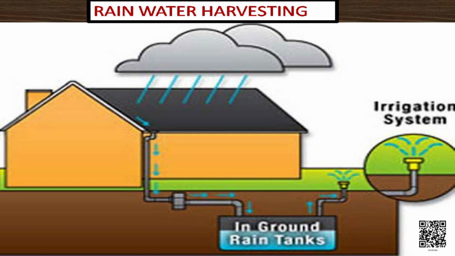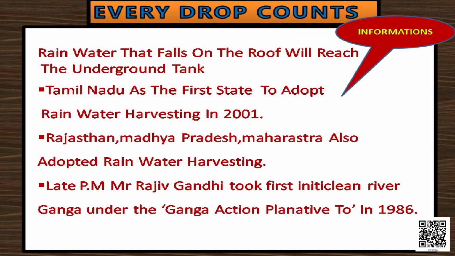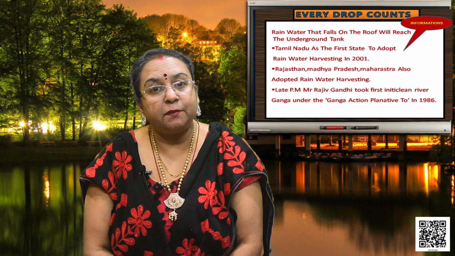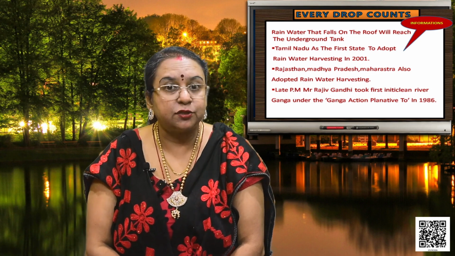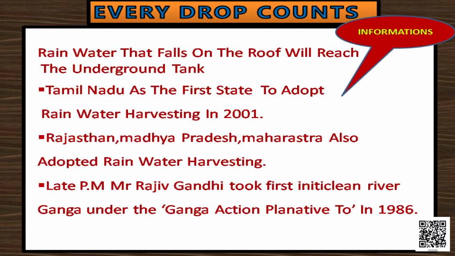Now some information for you. See, Tamil Nadu was the first state to adopt rainwater harvesting, in 2001. This is information for you. When we are talking about rainwater harvesting and why it is so important, you must know which states first adopted it. Other than Tamil Nadu, Rajasthan, Madhya Pradesh and Maharashtra also adopted rainwater harvesting.